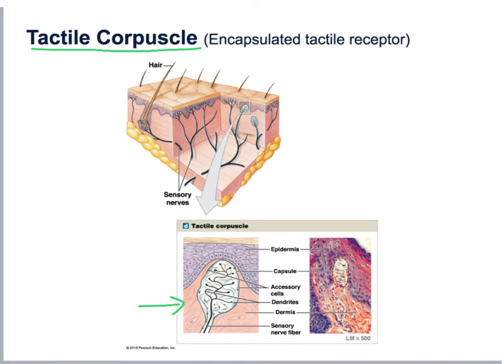And because they are actually involved in touch, they have the name of tactile corpuscles. So these are really good at discriminating touch throughout our body. It helps us to sense if something is rough or smooth in texture, for example. And these receptors are capable of responding to low frequency vibrations that happen when objects are moved across our skin. So these are the receptors that allow us to sense when something is moving on our skin in a place where there are no hairs, such as when something is moving on top of our lips.